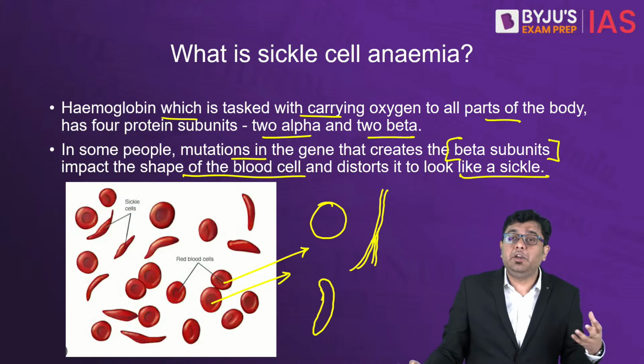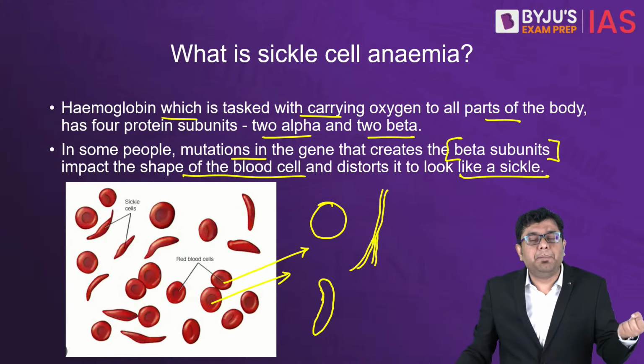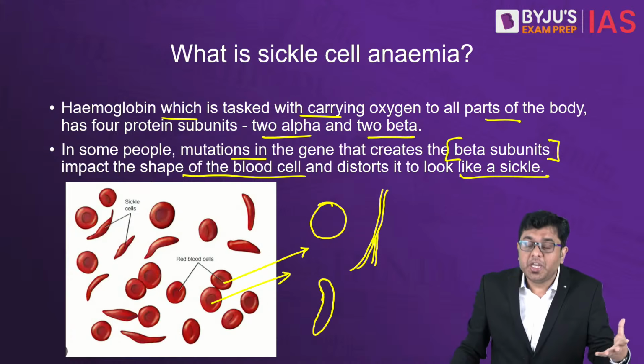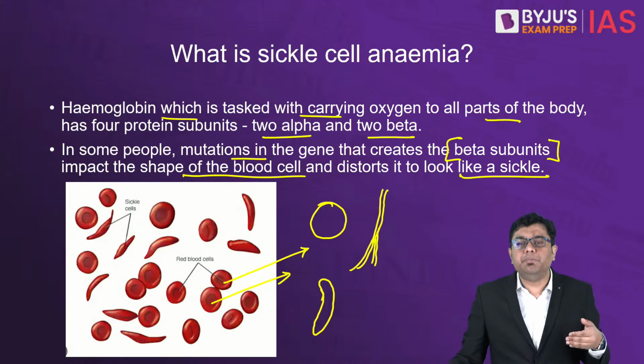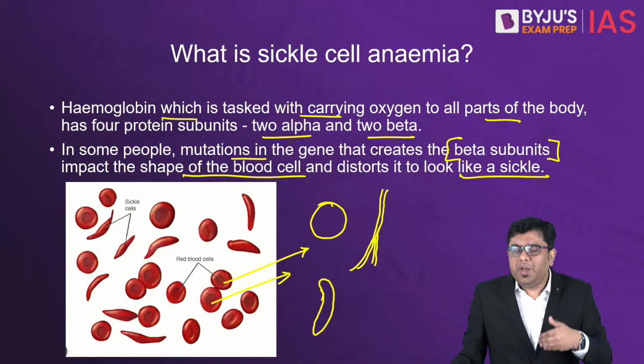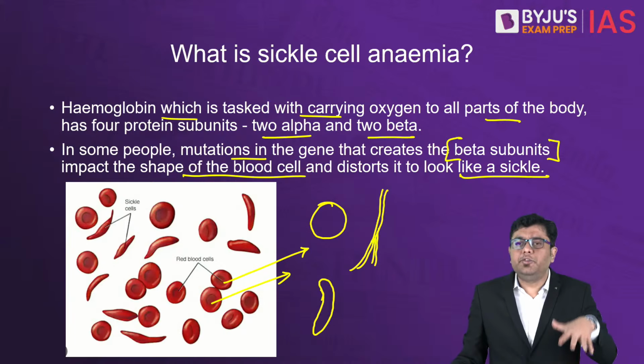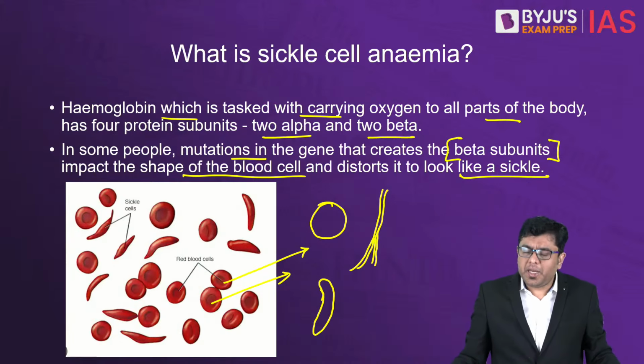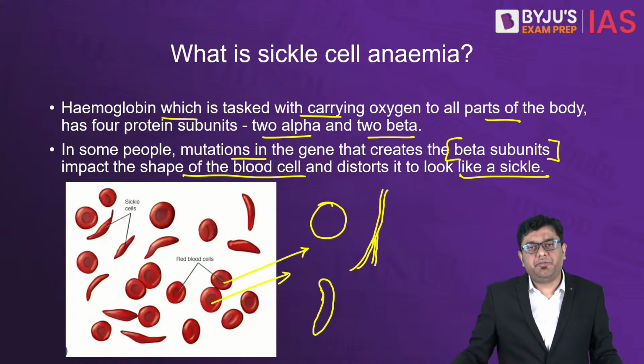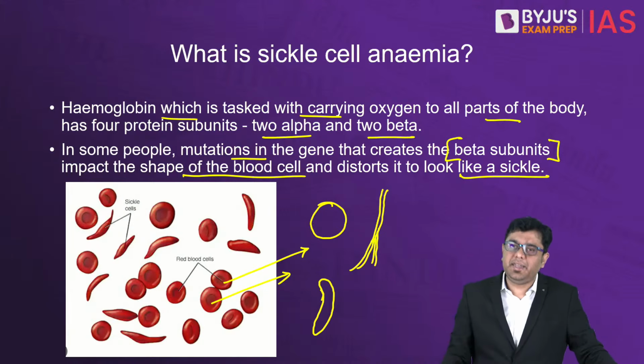So that is why in many of the areas and many of the cells, the blood does not even reach, leading to premature death of many cells of the body. And slowly and steadily, oxygen is not carried to the various parts of the body, and the body starts suffering. So that is sickle cell anemia.